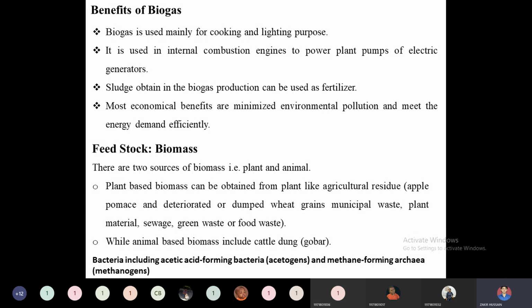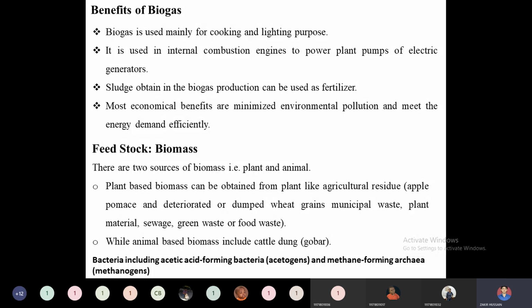And the sludge obtained in the biogas has a much higher nutrient value and is a perfect organic fertilizer for many of the crops in farming activities. So it will obviously boost the farming activities, and it will increase the crop productivity.